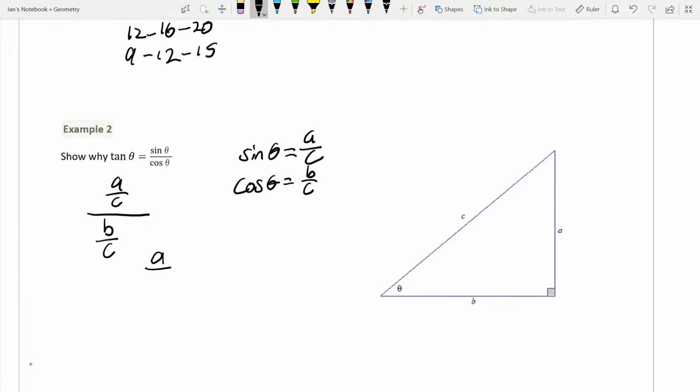So we'll get A divided by C times C divided by B. And because we have these two C's opposite of each other, one in the numerator, one in the denominator, we get rid of them. So we get A over B, which is our tangent of theta.